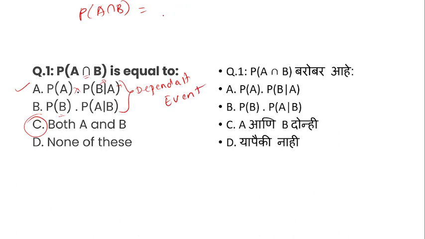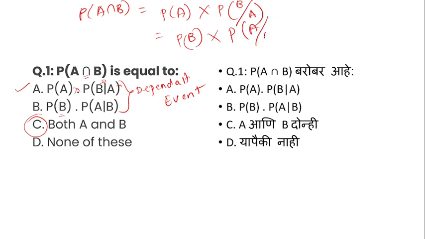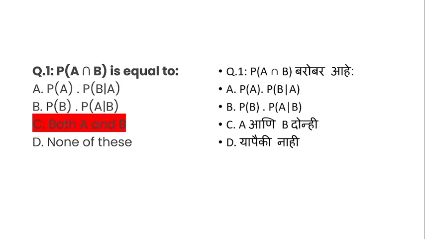So in this case, one formula is probability of A multiplied by probability of B happening when A has happened, and another formula is probability of B multiplied by probability of A happening when B has happened. So according to our formula, C is our correct answer.